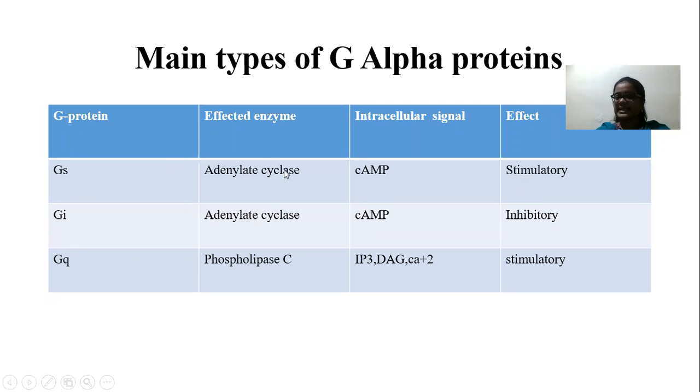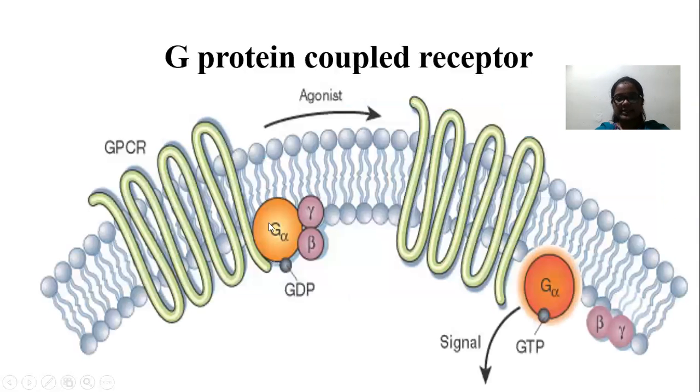Adenyl cyclase enzyme. This adenyl cyclase enzyme is involved in the production of the second messenger. The name of the second messenger is cyclic AMP, AMP meaning adenosine monophosphate.